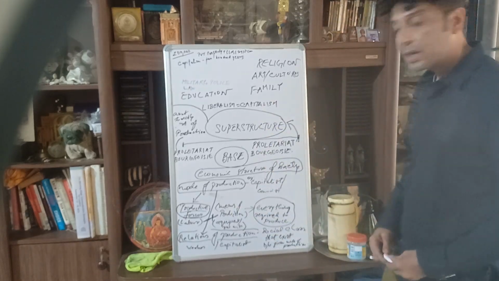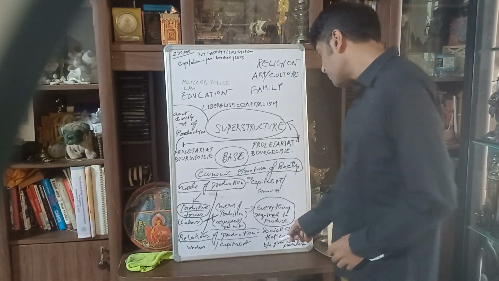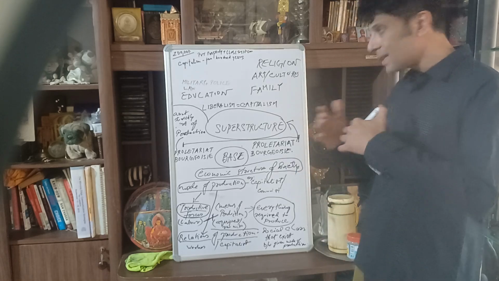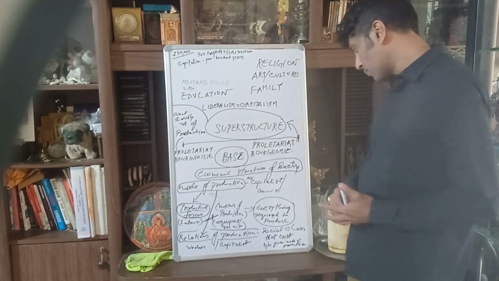And what are relations of production? Relations of production are the social classes that exist within the given mode of production. It is the class difference which exists between the different groups in the mode of production.